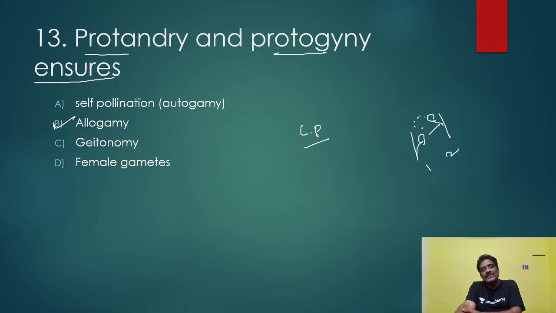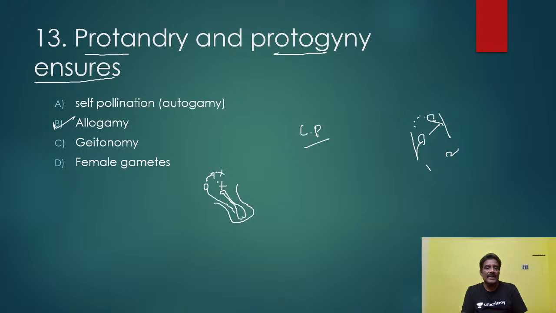Cross-pollination is very, very important, no? Why? Because here the two gametes carry different genetic material. So that is very important. But what is protandry here? For example, this is a flower. This is what is called the gynoecium, and these are stamens. But the stamens and the gynoecium come to maturity at different times. Protandry applies to the male: anthers mature first, then the stigma. This is what is called protandry.